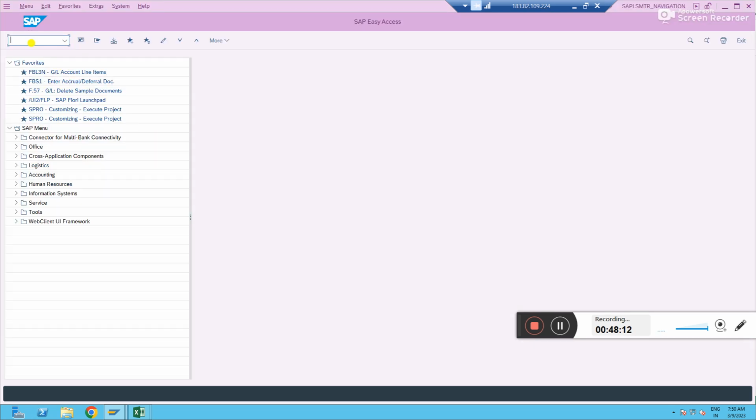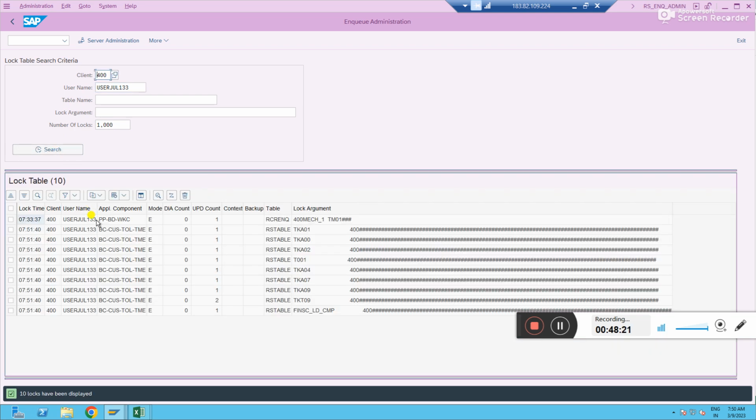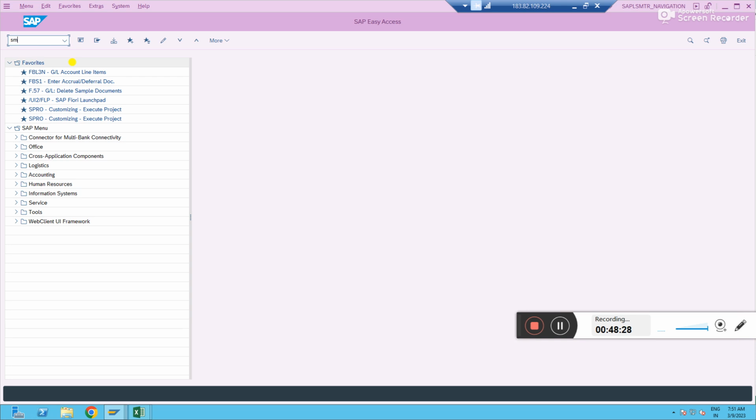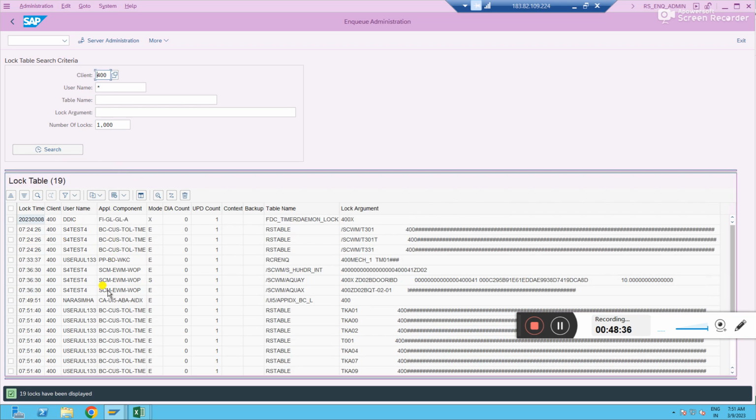and go to SM12 and paste that logged user ID, right? Without a user ID we can search, which means we can find out many who are working on the transactions. No, no, no. You will not get all of that. You just have to give the user. Why do we need to check everybody's? You can do it, but it's not part of whatever configuration we are working on. We have to delete, and if you keep deleting everybody's entries, they will get irritated, right?